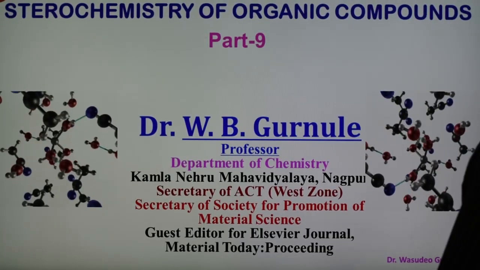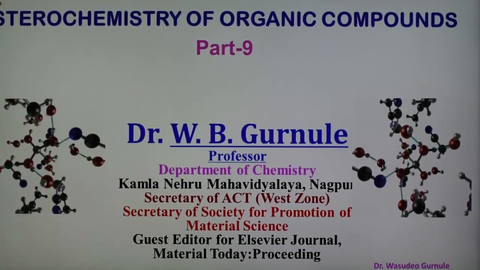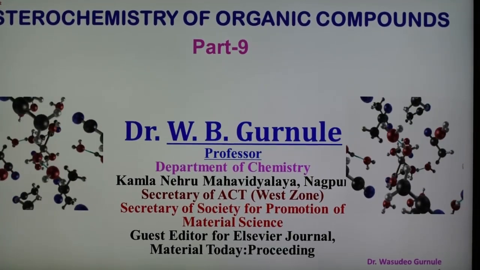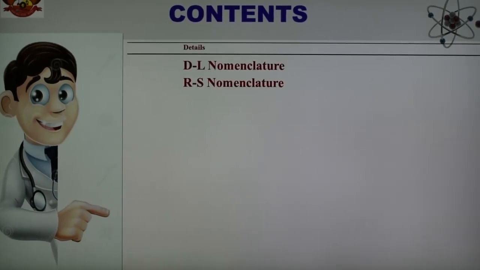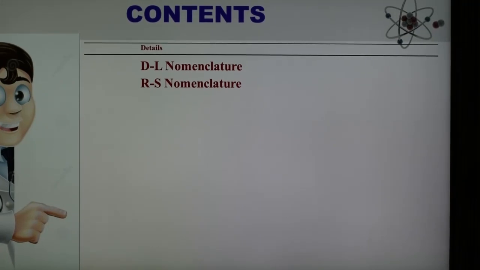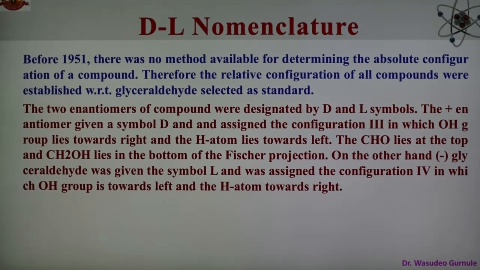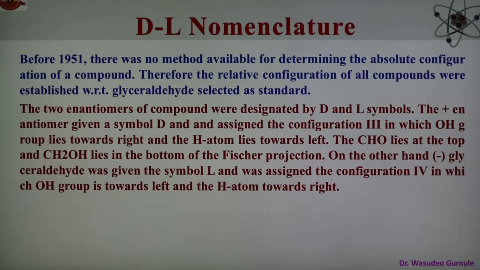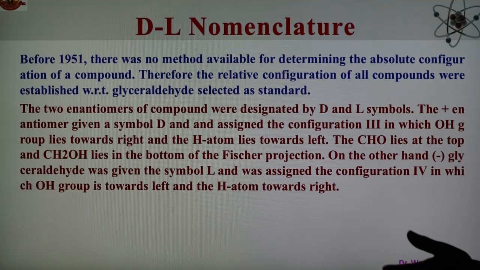Today's topic is stereochemistry of organic compounds, part number 9, and in this part we are discussing the DL system of nomenclature only. As we know what is configuration, absolute configuration and relative configuration, there are two systems of nomenclature of organic compounds. One is the DL system of nomenclature, and the second is the RS system of nomenclature.